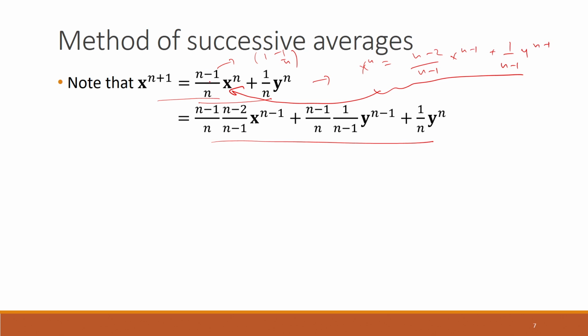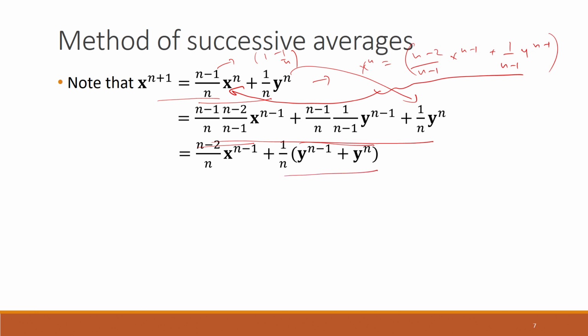We will be multiplying n minus 1 by n to this, and therefore this is the one term that we get, this is the second term, and this term is coming as it is from here. Now these two terms can be written like this, because this n minus 1 will get cancelled with this n minus 1, so we take 1 by n outside.